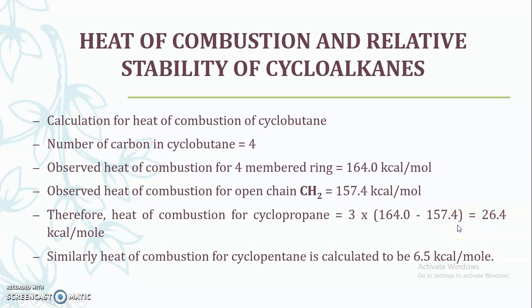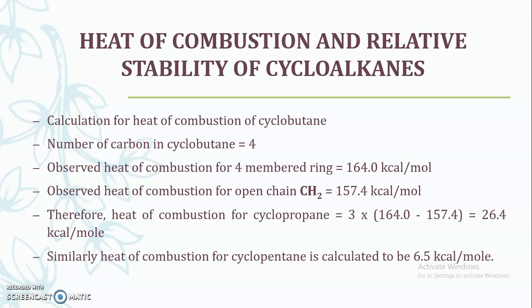So when cyclopropane undergoes combustion, it will evolve more energy, while cyclobutane when it undergoes combustion will evolve less energy. So more energy is stored in cyclopropane, and that's why its stability is less.